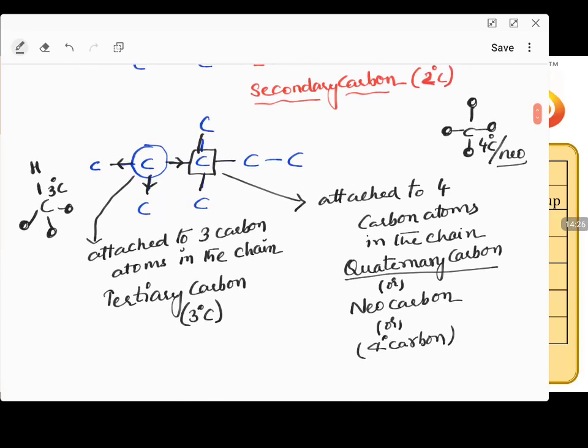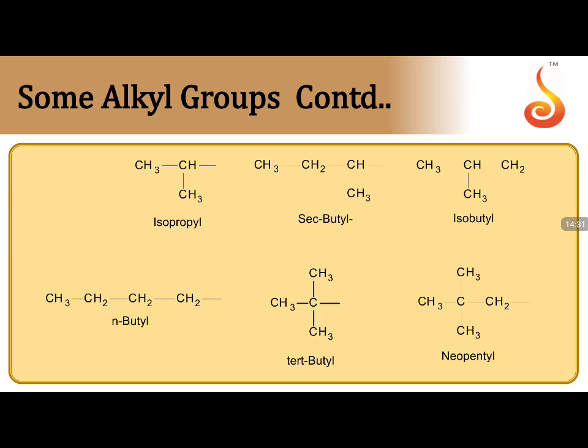So the alkyl groups are classified based on the nature of carbon. Now the alkyl groups are classified in this way: secondary butyl, N-butyl, tertiary butyl. What is secondary butyl? If you take a carbon chain, this is your carbon chain, and in this carbon chain, this carbon is a secondary carbon. If you remove a hydrogen from an alkane, alkane minus hydrogen equals alkyl.